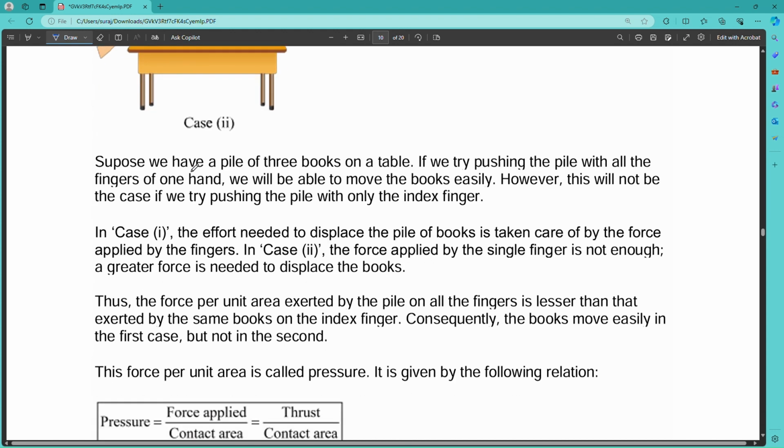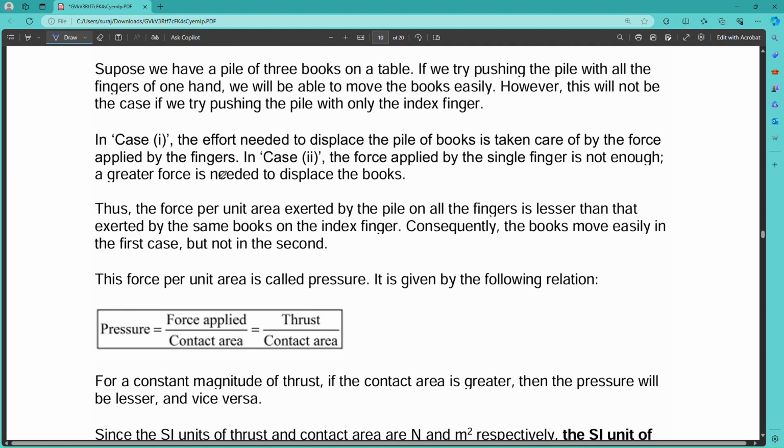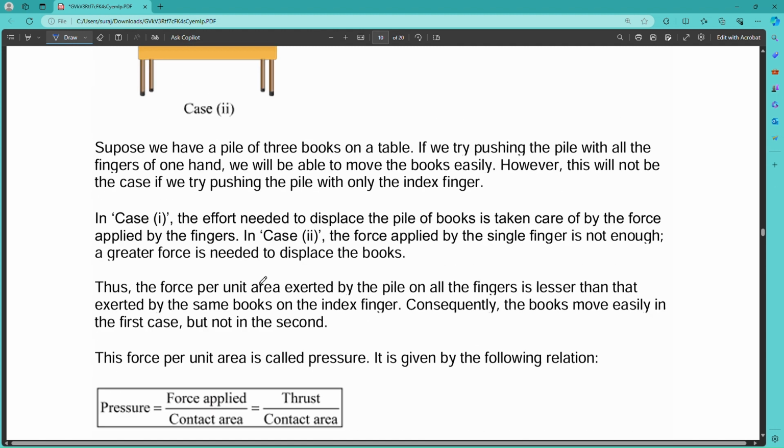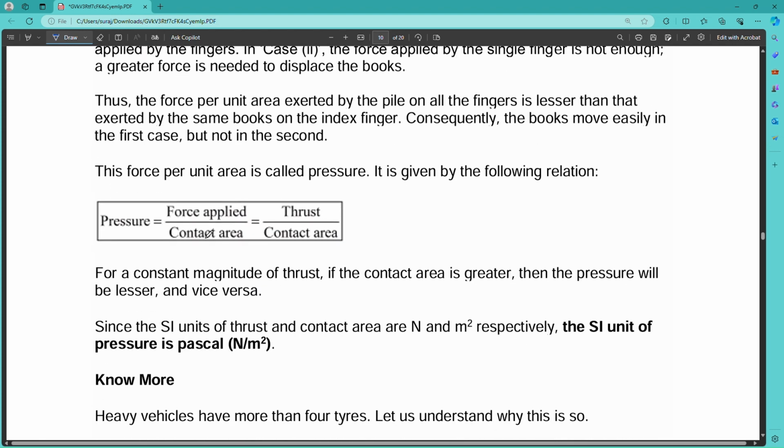So the force per unit area is called pressure. The force applied by these 3 books on this particular area is known as its pressure, given by the formula pressure equals force applied divided by contact area. The pressure is not exerted on this place, only in this place, because the force upon the particular area is known as the pressure. The force applied is also called thrust, because it is the perpendicular force on the surface contact area, and that will be a pressure.